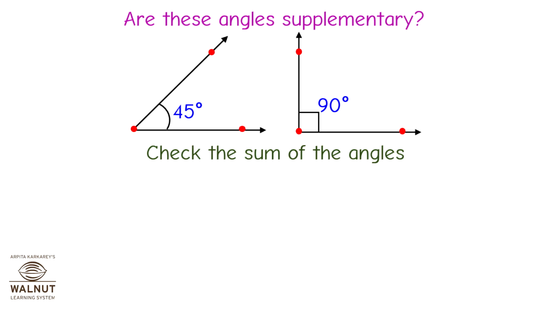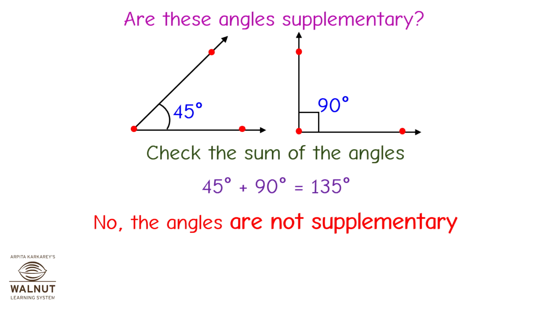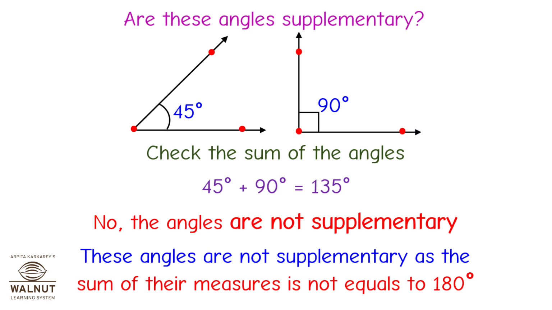Check the sum of the angles. 45 degrees plus 90 degrees is equal to 135 degrees. No, the angles are not supplementary. These angles are not supplementary as the sum of their measures is not equal to 180 degrees.